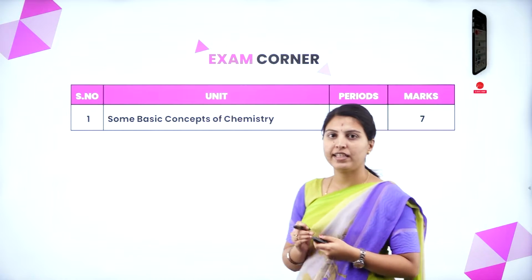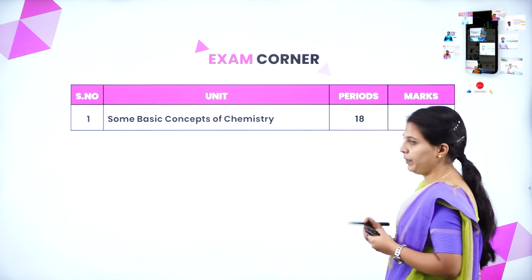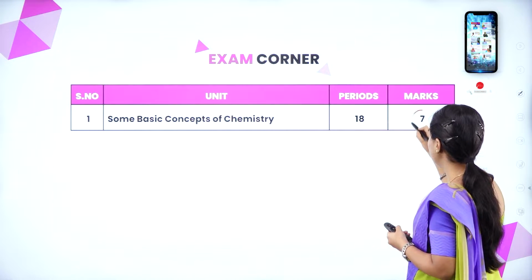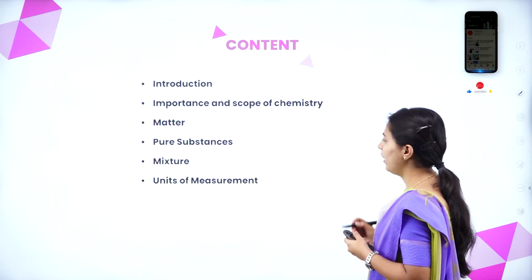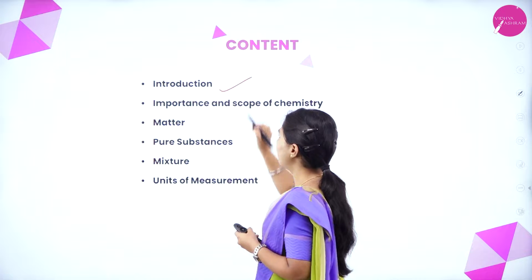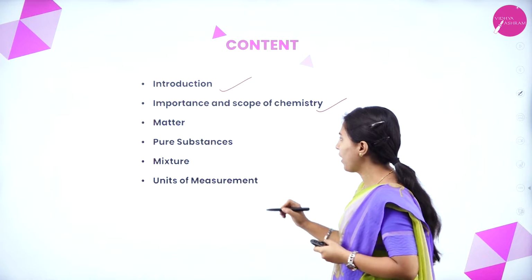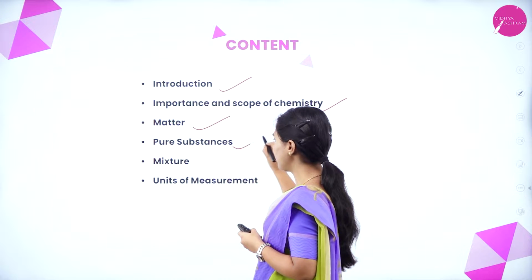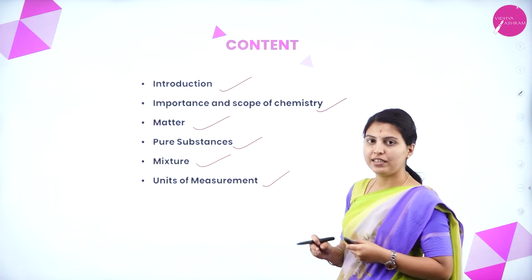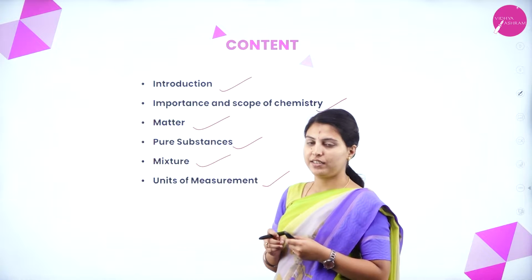We'll see first the exam corner, or the weightage of marks allotted for this chapter. The periods we have to take are 18 and the marks allotted for this are 7 marks. The content we are discussing today is introduction of chemistry, importance and scope of chemistry, what is matter, pure substances, mixture and units of measurement. These are the contents I shall explain in this session.